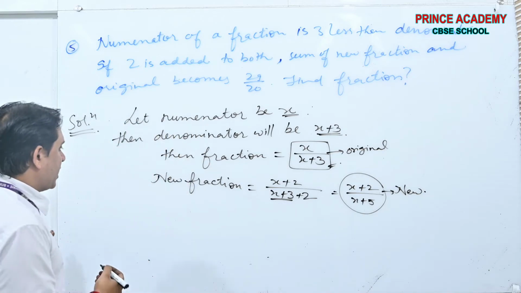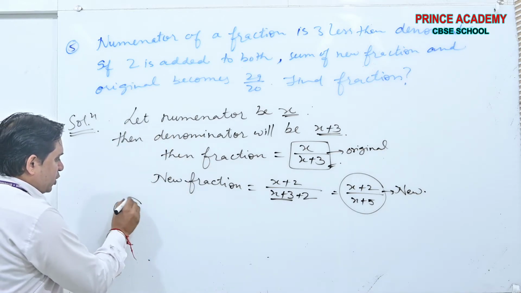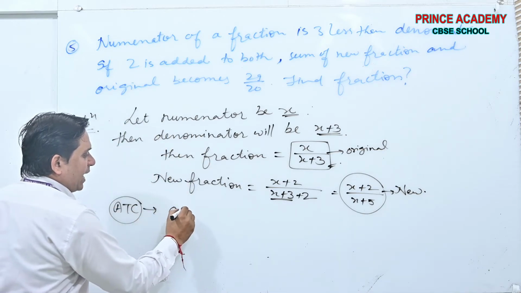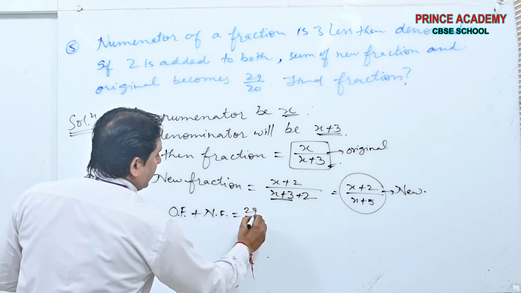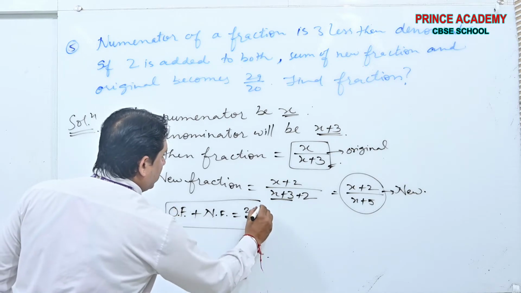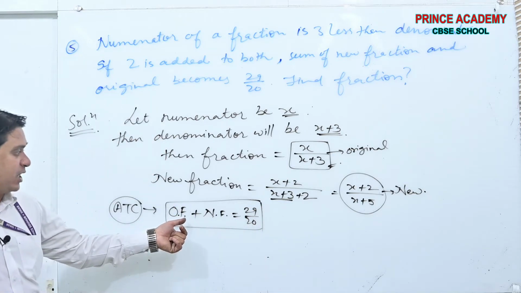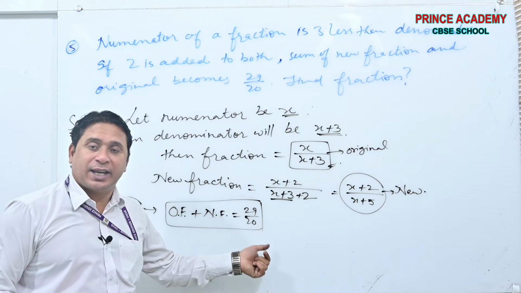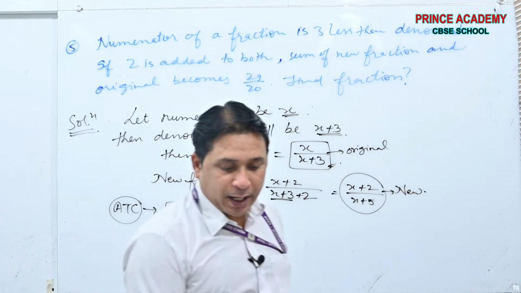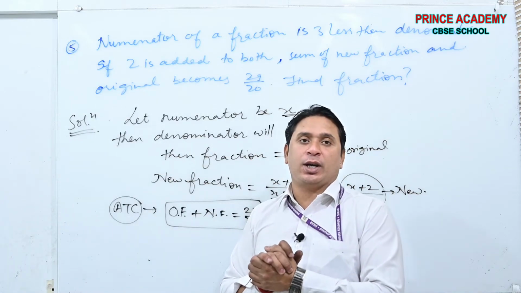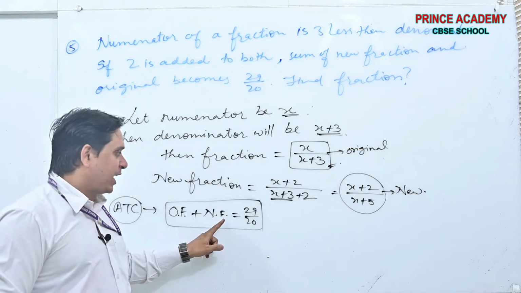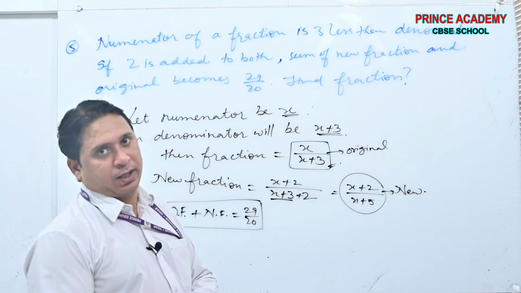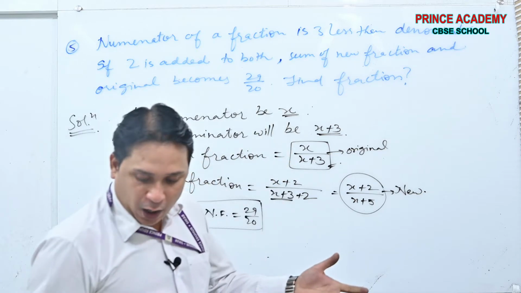And what is the condition? According to the condition, the sum of the original fraction and the new fraction is 29 by 20. This is the condition given. You got it? Now what we have to do?